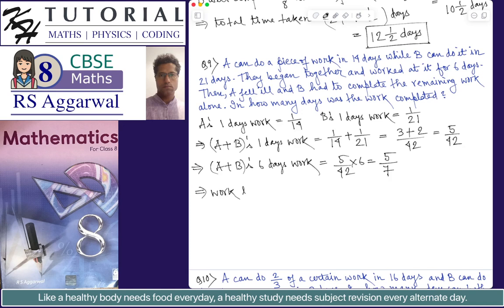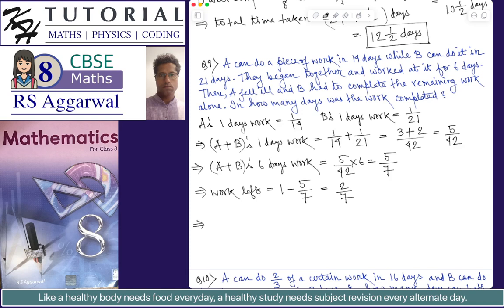Work left is equal to 1 minus 5 by 7, since the total work, or the whole work, has the value of 1. So 1 minus 5 by 7 is equal to 2 by 7. This is the work left. Now this amount of work, that is 2 by 7, has to be completed by B, and we need to find out how much time B will take to complete 2 by 7 amount of work.